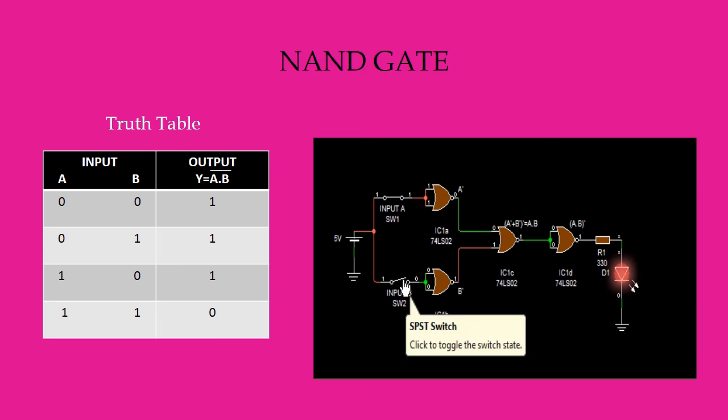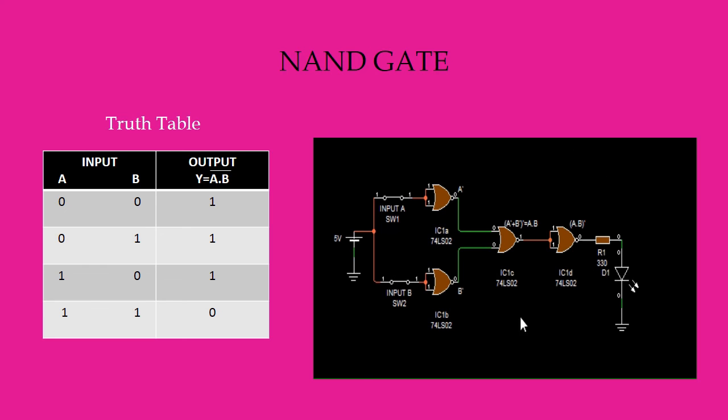Last condition, that is 1 1 condition. Input A is 1, switch 1 is closed, input B is 1, switch 2 is also closed. So these two switches are closed. So this is input 1 line and this is input 1 line. So from here we get 0, and from here we get 0. Here we get 1. So this 1 is connected with this inverter circuit. So from here we get 0, and this 0 shows that the LED is in off condition. So this is the last condition of the truth table.